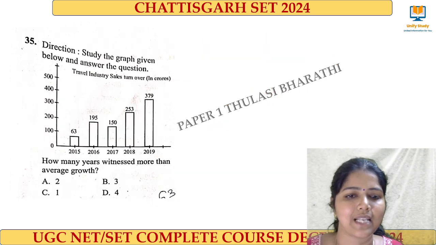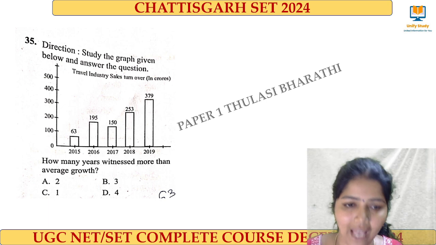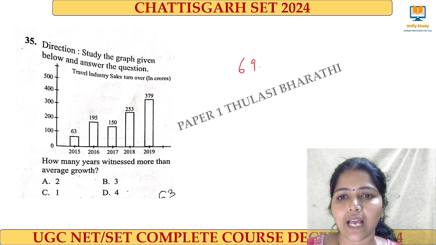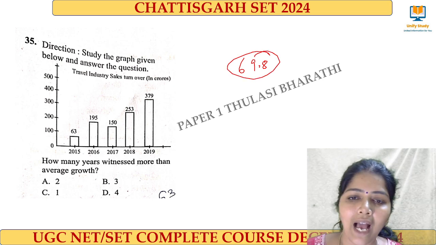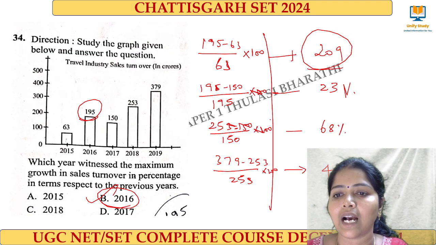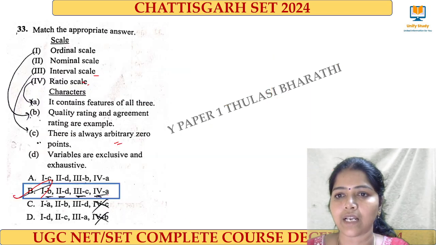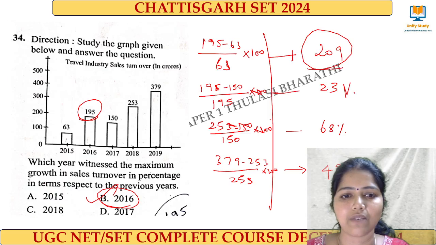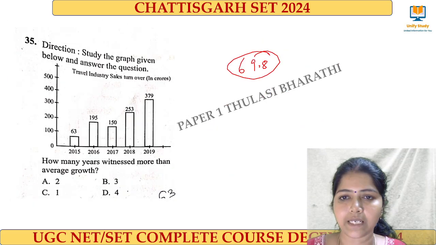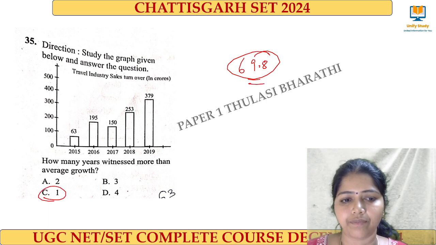Clear? Yes. And next one, how many years witness more than the average growth? So if we take the average growth, that average growth will come around 69.8, and this will be more in how many places? See, in the above one we can get that more than 69.8. I think the right answer for this question will be 1. Right? Yes. Clear? Yes, maybe 1.